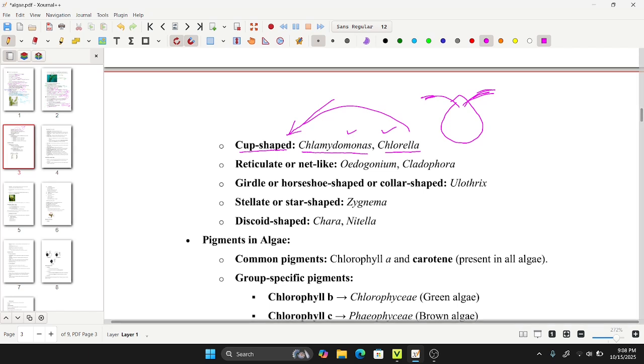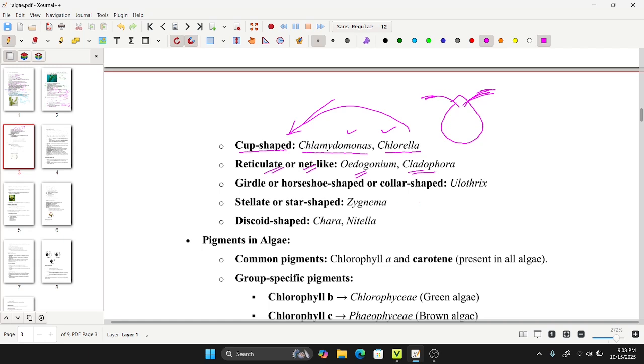And talking about the reticulate or net-like chloroplast, it is found in Oedogonium and Cladophora. The options might have sometimes Oedogonium, sometimes Cladophora, but you have to remember that Oedogonium and Cladophora both have reticulate or net-like chloroplast.